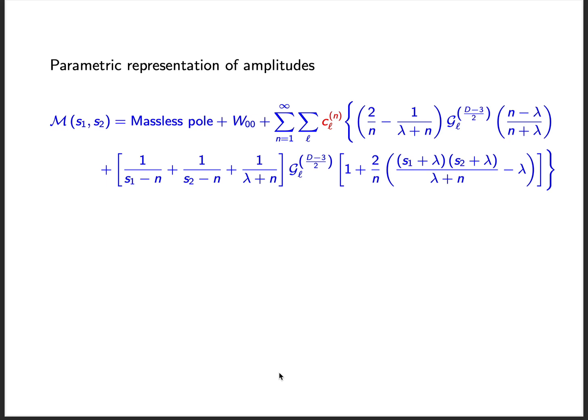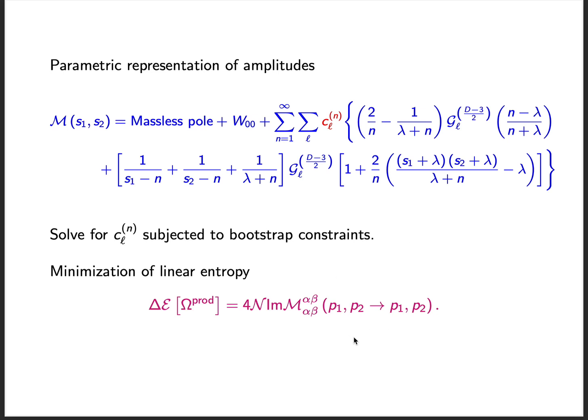Using the crossing symmetric dispersion relation, we can write down a generic form of tree-level amplitudes which have infinitely many massive higher spin exchanges. The C_L^N are the partial waves, and the idea of the bootstrap will be to solve for the partial wave coefficients C_L^N by imposing certain constraints. In our work, we use minimization of linear entropy, which is related to the cross-section, as a constraint.